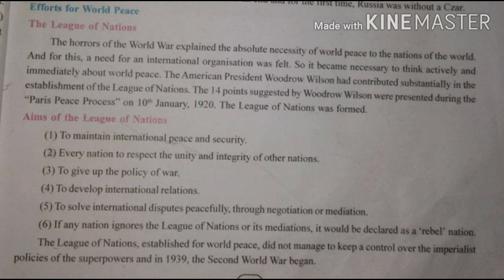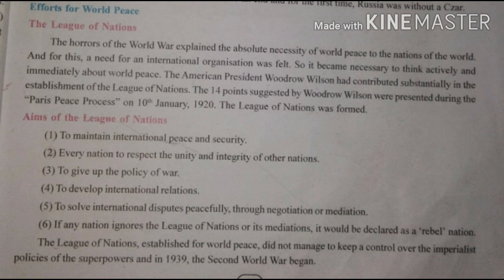If any nation ignores the League of Nations or its mediation, that would be considered a rebel nation. Rebel nation means Rajdrohi, not following the League of Nations. If any country is not following the aims of the League of Nations, that country is considered a rebel nation, means Rajdrohi.